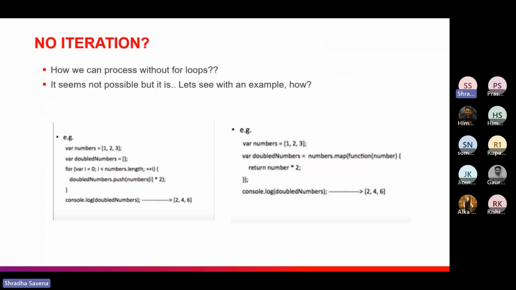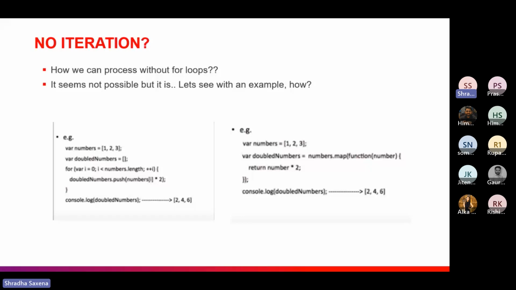So when we talk about no iteration, the first thing that comes to our mind is how it is possible without the loops, without the iterations, how could we do that? It seems a little bit impossible, but it is possible. Let's see with a quick example here.